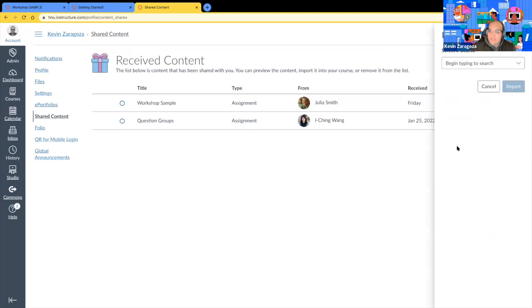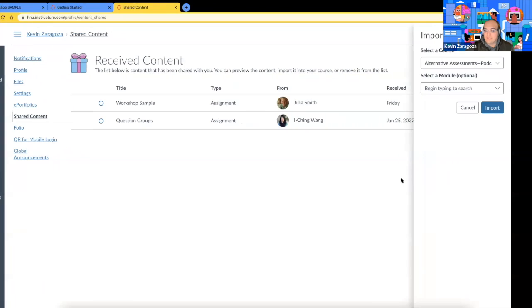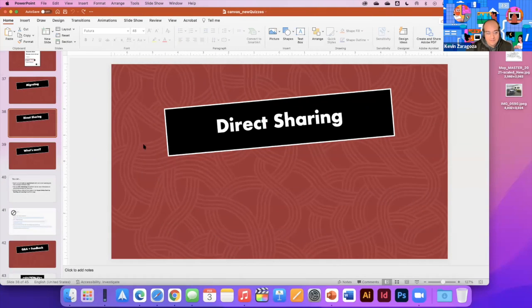And as an instructor, I have the ability to type which one of my classes I would like to import this quiz into. I'll select this one here. This is my own class that I have for Canvas, so don't be confused there. I can also select a specific module. I don't remember the names. And then I can go ahead and import it. So that's direct sharing. Questions on direct sharing? This is only if you want to share. You don't have to.